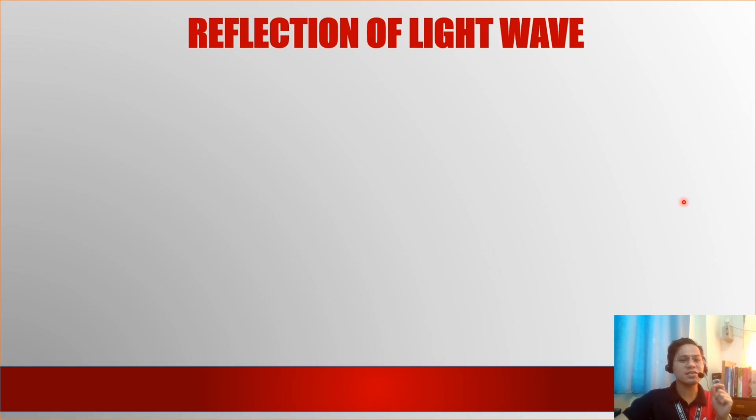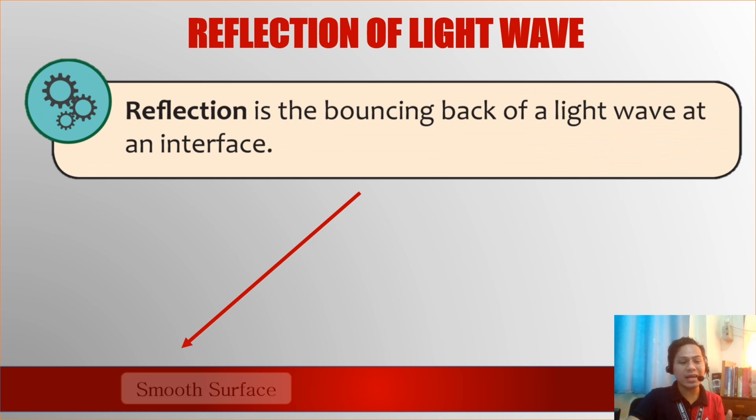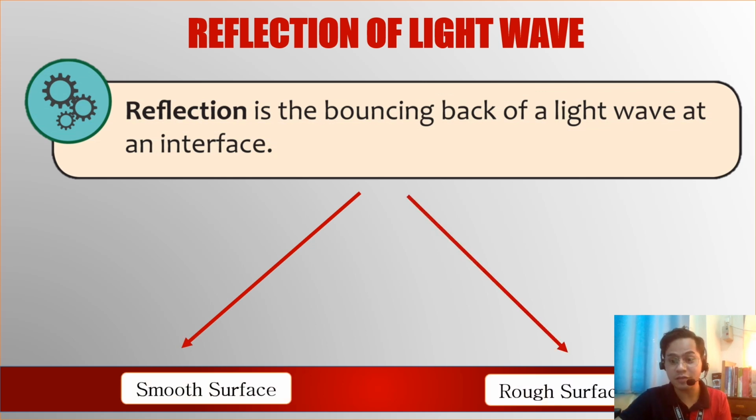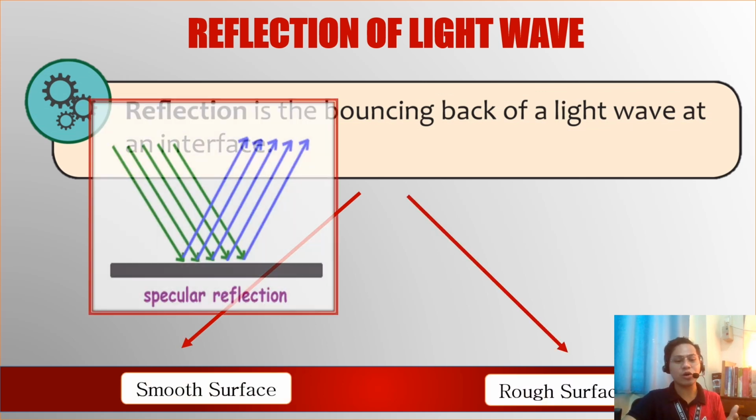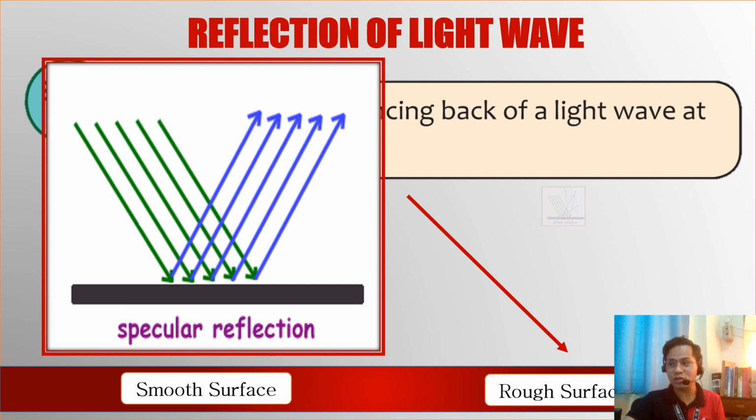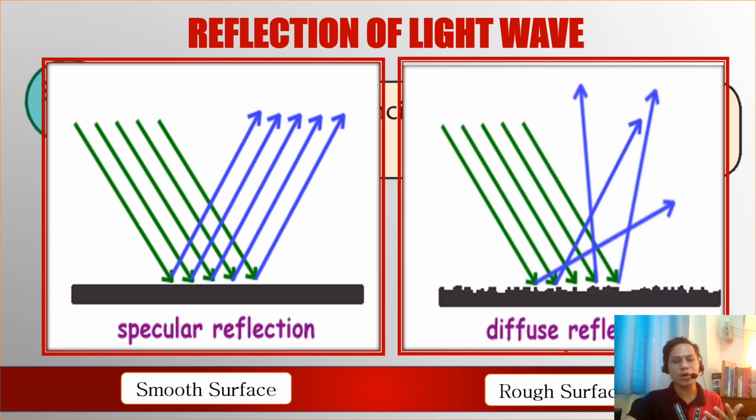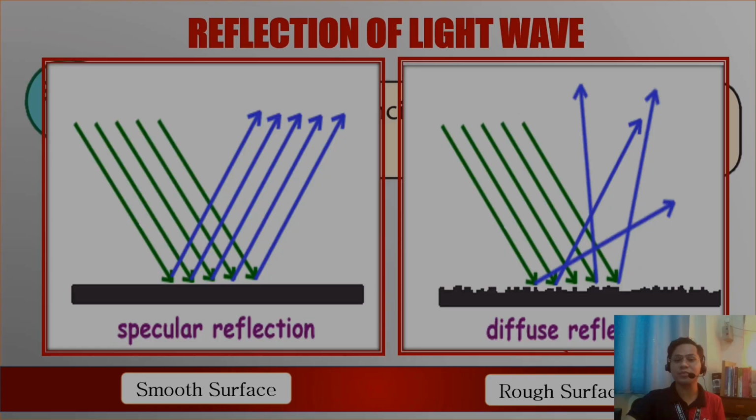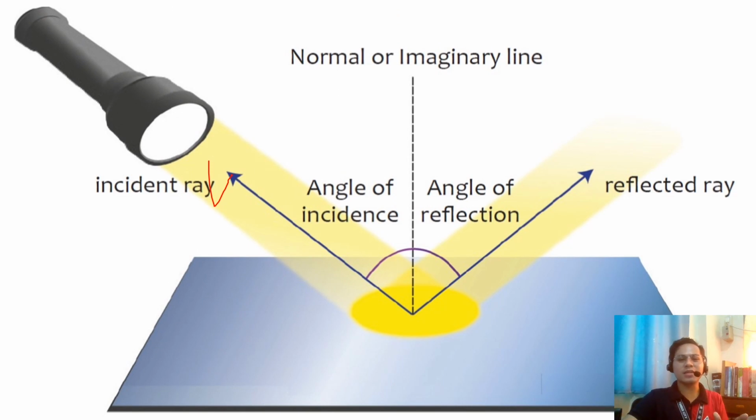Both discuss the reflection of light both in smooth surfaces and in rough surfaces. In smooth surfaces, we call this as the specular reflection, and then in rough surfaces, we call this as diffuse reflection. There also discuss that there is the law of reflection, which states that the angle of incidence is just equal to the angle of reflection. Ibig sabihin, whatever the value of your angle of incidence, the same lang siya sa imong angle of reflection.